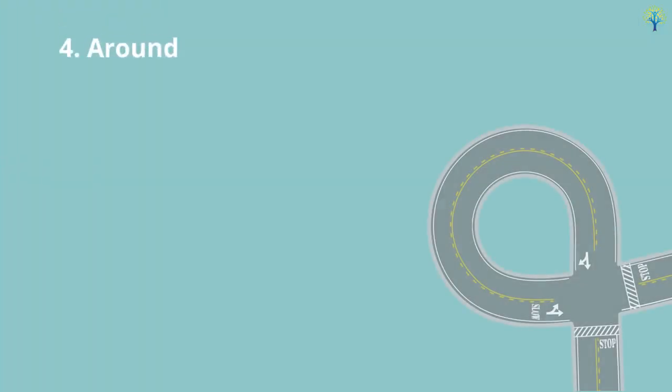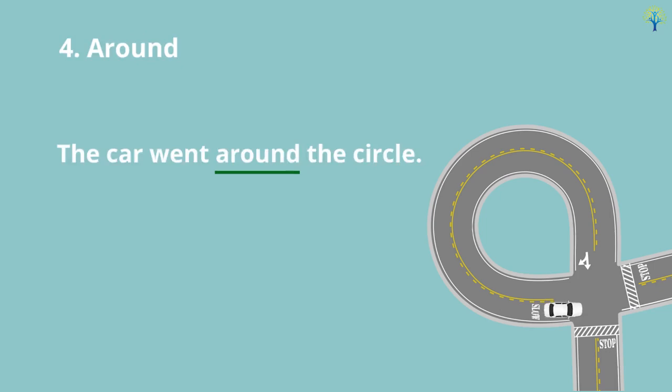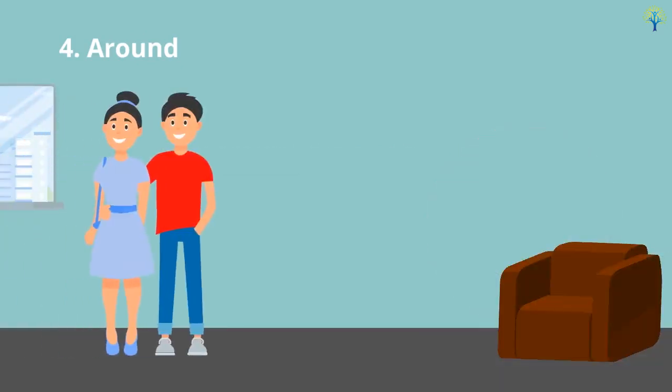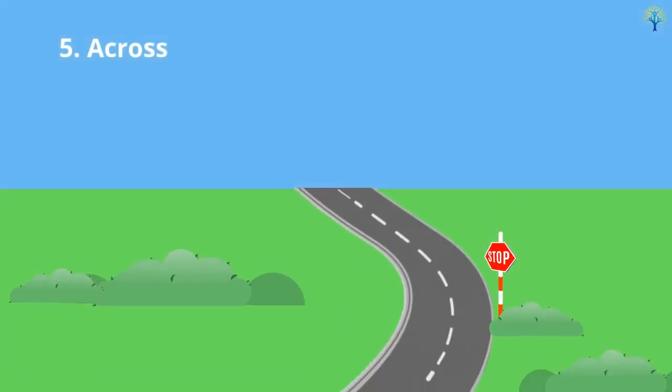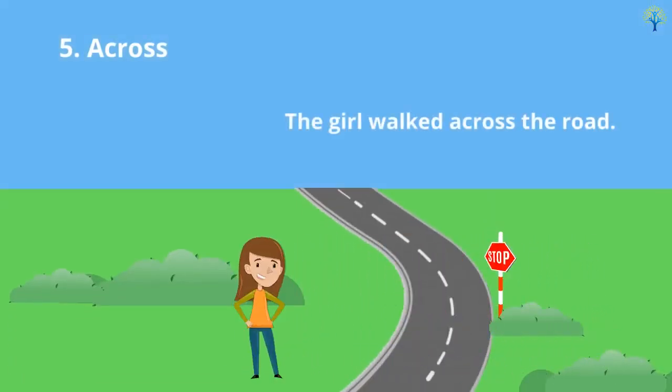Around means the movement of passing something in a curved route and not through it. For example, the car went around the circle. Or, he put his hand around her waist. Across means the movement is from one side to the other side of something. For example, the girl walked across the road.